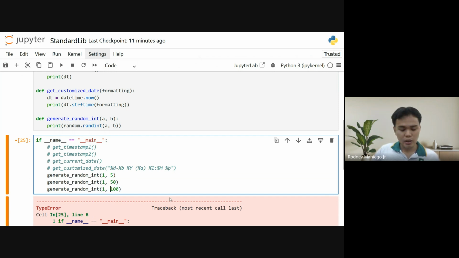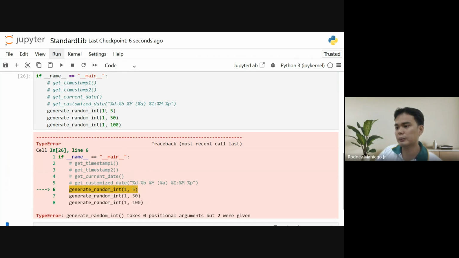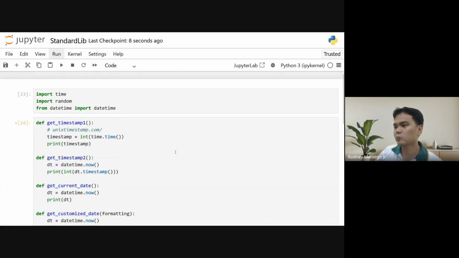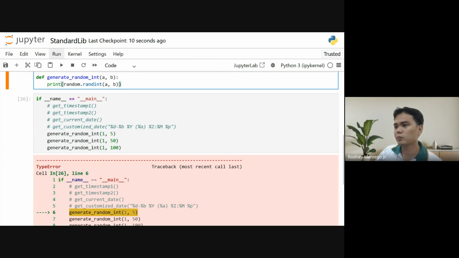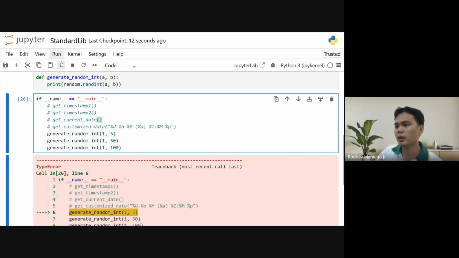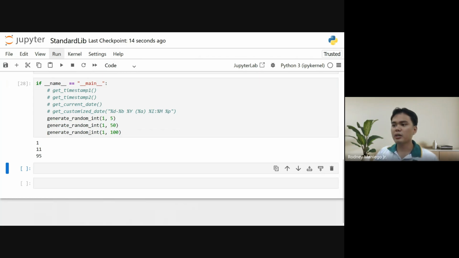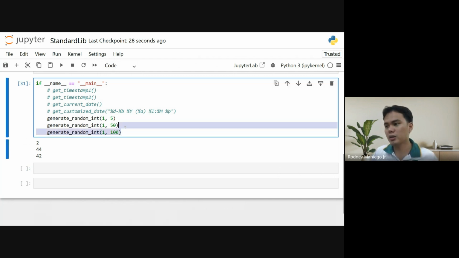Of course, there are mathematical computations running underneath, and every time you keep on running this program, it will generate different results. Run this again, run this again. As you can see, it's calling the same function, but it's generating different results. Let's run this again. Every time you run the program, different values will display.